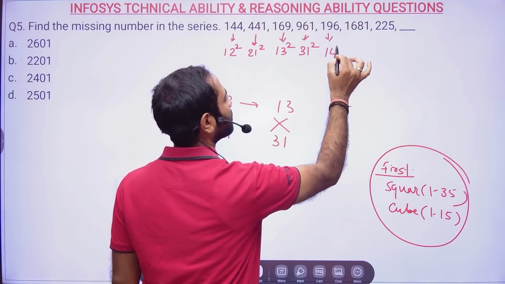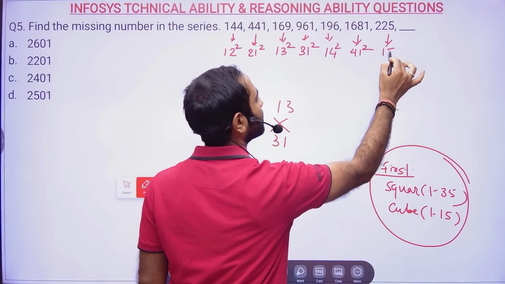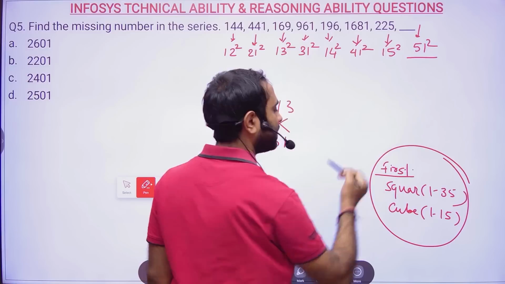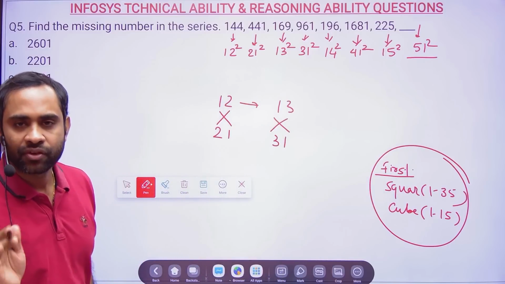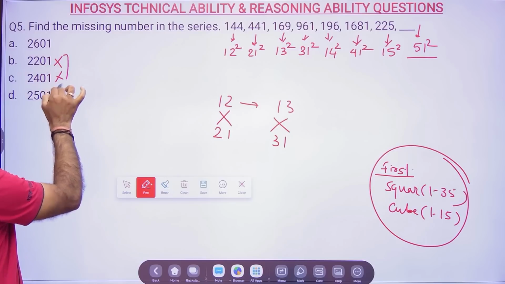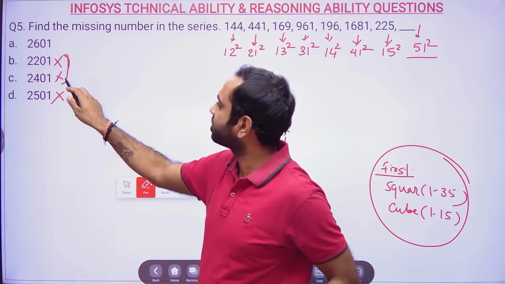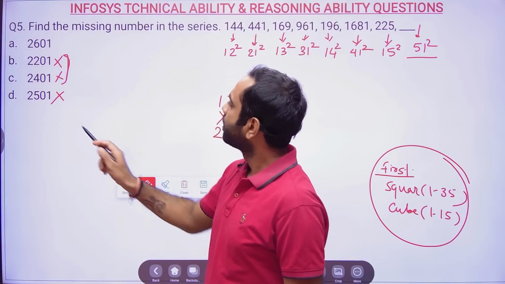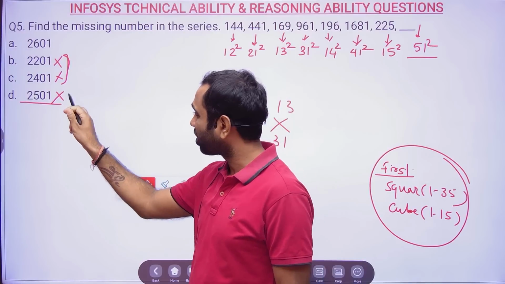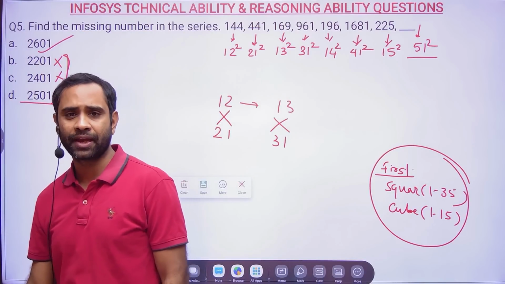This is 14 square, and if you interchange the digits, 41 square. This is 15 square, and if you interchange the digits, it will be 51 square. Now, 50 square is 2500. So all these three options are less than 2500, and 51 square will not be very near to that. So option A will become the correct answer.